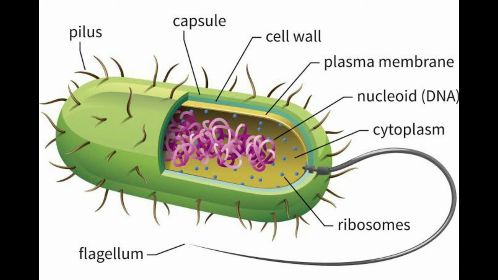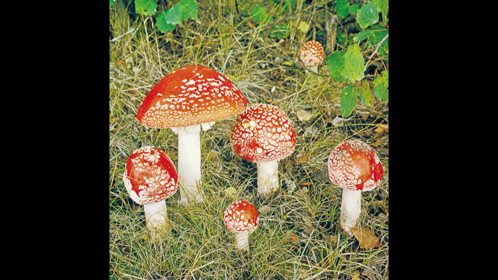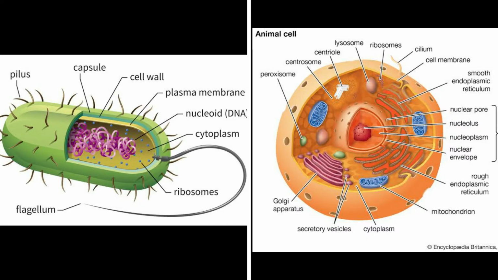Organisms in the eukarya domain are made up of the more complex eukaryotic cells. These organisms, called eukaryotes, can be unicellular or multicellular, and include animals, plants, fungi, and protists. Many people are unclear on whether yeasts or fungi are prokaryotes or eukaryotes. Both are eukaryotes and share a similar cell structure with all other eukaryotes.